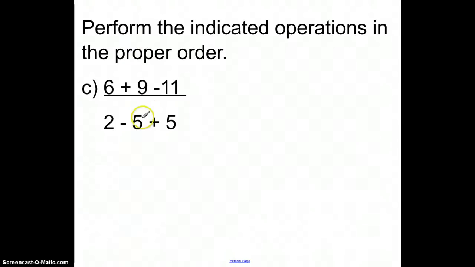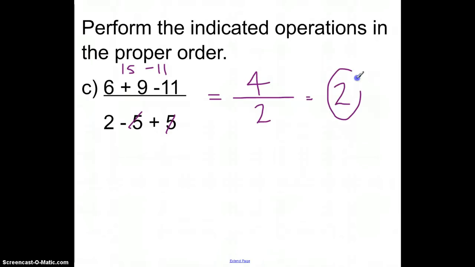Now here's another one where we have a top and a bottom. Let's solve our top and get it down to one number, our bottom and get it down to one number, and then we'll solve. On this one, we just have adding and subtracting, so it's just going left to right. So 6 and 9 would be 15. 15 minus 11 would be 4. Now on this one, these two 5s are opposites because it's negative 5 and positive 5. So they're going to cancel. And that's just going to be 2. So 4 divided by 2 is going to be 2. Much easier to solve these when you get it down to one number on the top and one number on the bottom.